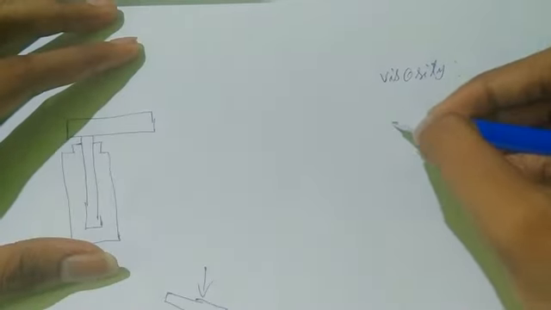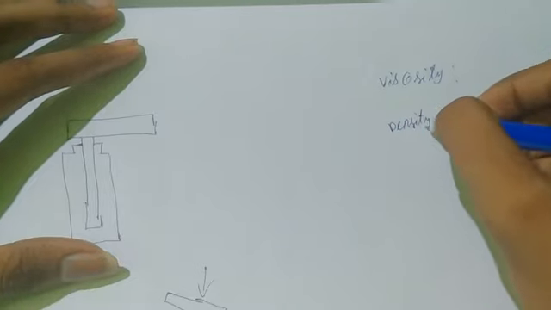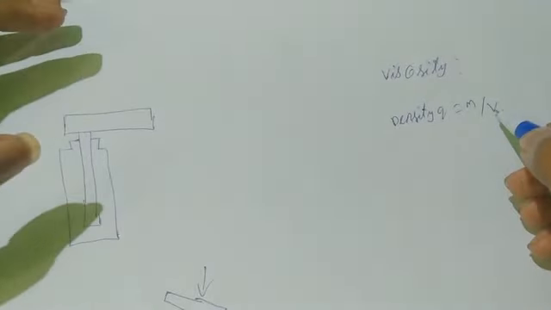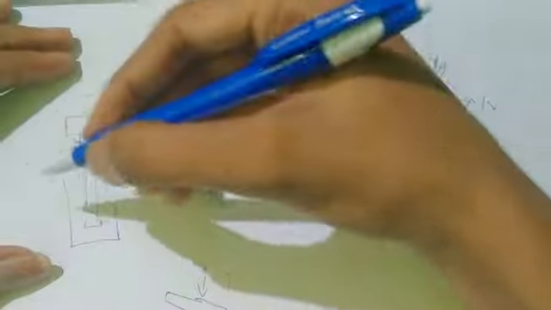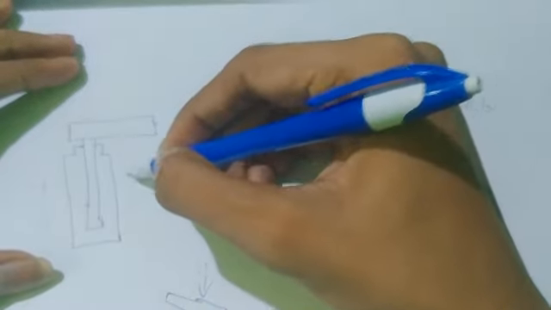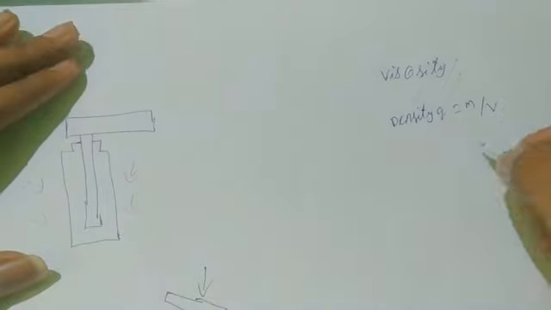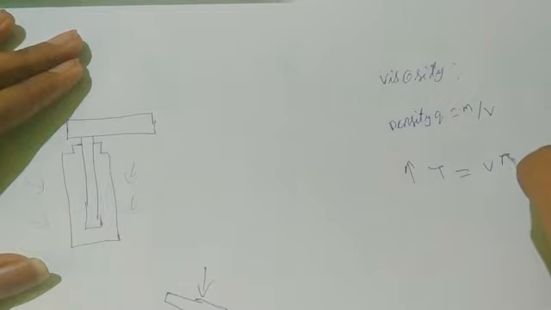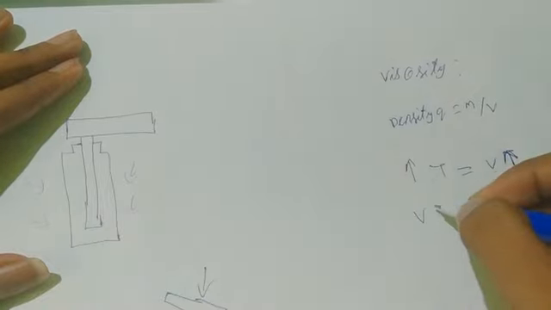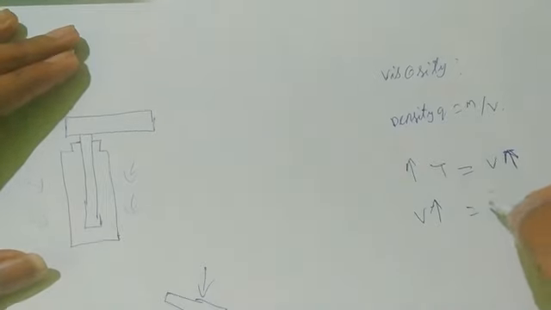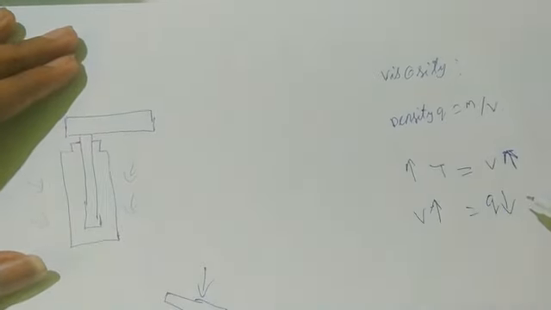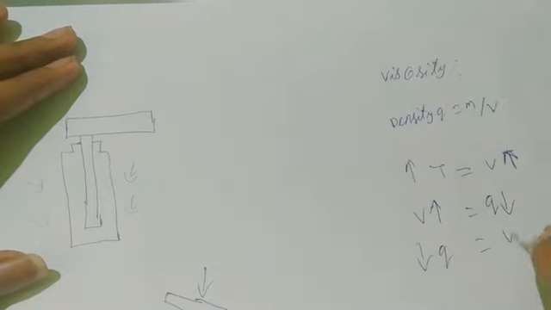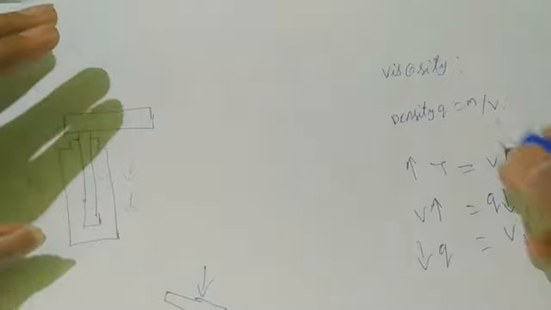Viscosity depends upon density. Density means mass by volume. Volume is affected by temperature. When the temperature is increased, volume is also increased. When the volume is increased, density will decrease. When the density decreases, viscosity also decreases. This is what happens.